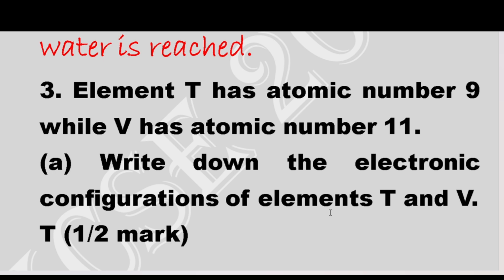Here we have T that has atomic number 9. Remember, atomic number equals the number of electrons in an atom. V has 11 as the atomic number. For T, the first energy level takes a maximum of 2, and then the second takes a maximum of 8.